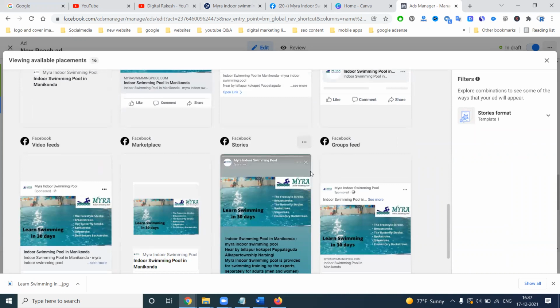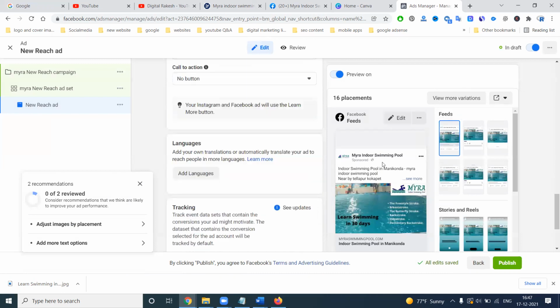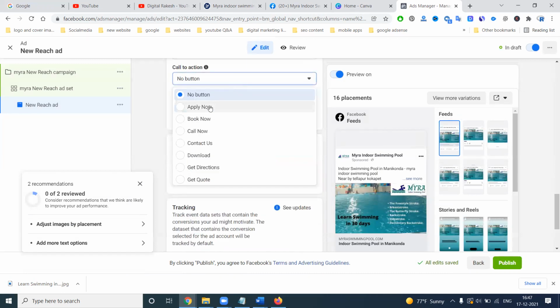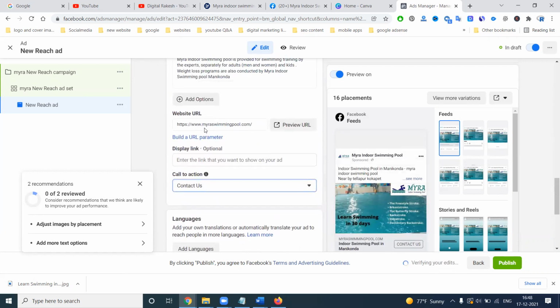So compared to the post engagement, the reach will be more, eligible for the customers. So finally, you can click the button: book now, call now, contact us, download now, anything. If you are promoting your channel, you can show subscribe also. Watch more, everything will be here. So this will be for contact us purpose. We can add your website link. So this will be direct. I can generate traffic on my website.